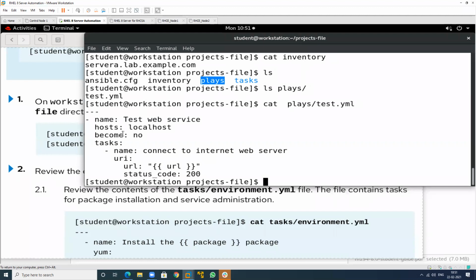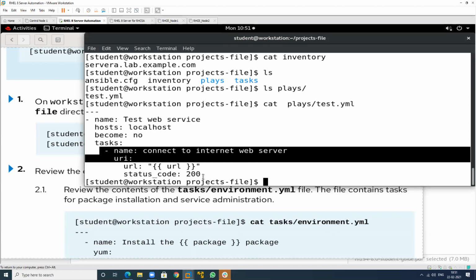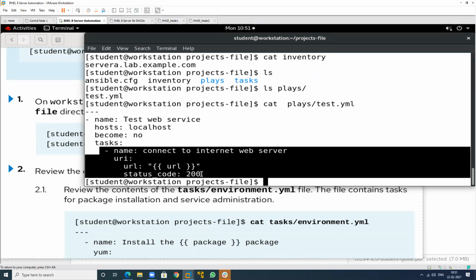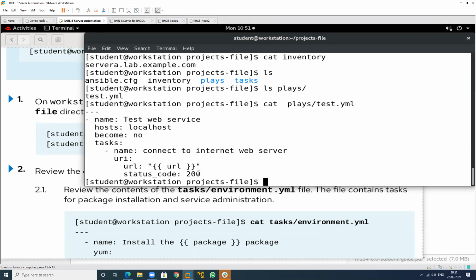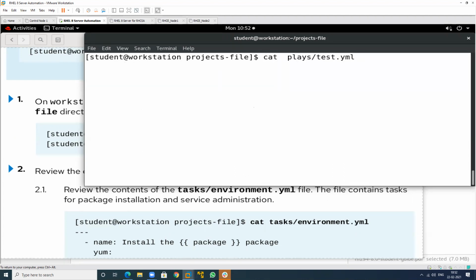This is my localhost machine, become no, task by using this. If I want to check whether my web server is running or not, this is the status code. If 200 appears, it means my web page will open, or my web server is working. And in the task, the variable called is URL.